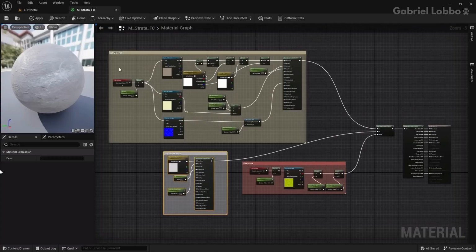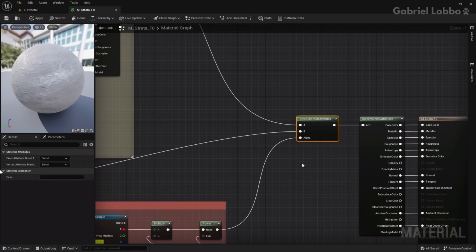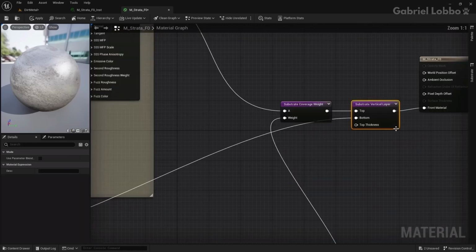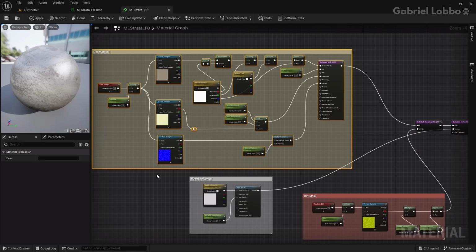Isso é muito maneiro. The only problem is that we have to use lerp nodes to combine them, and lerp nodes do not take into account which layer is on top or their thickness, which can lead to unnatural materials. Substrate changes this. It allows us to combine materials on top of each other and to set a layer's thickness. This means each of these materials is calculating its own reflection.